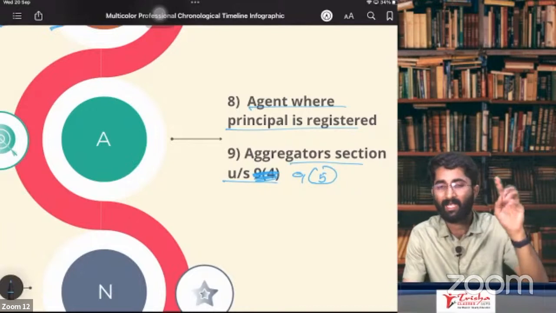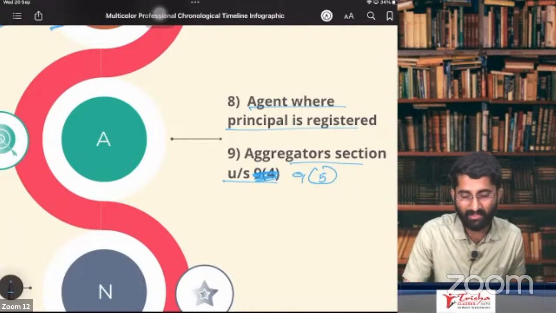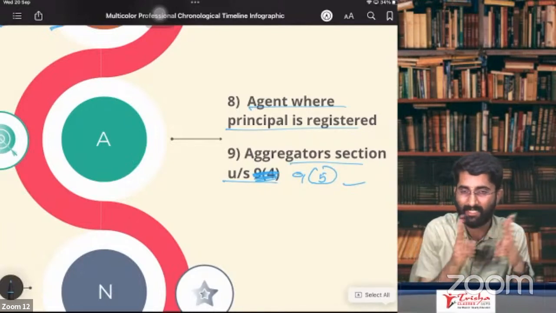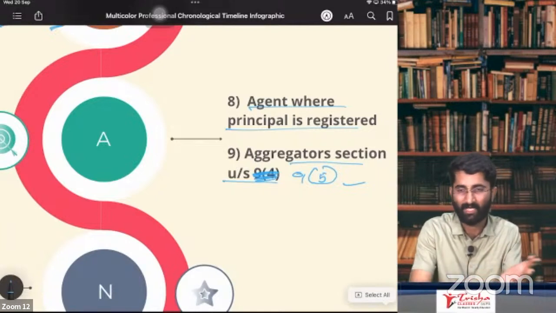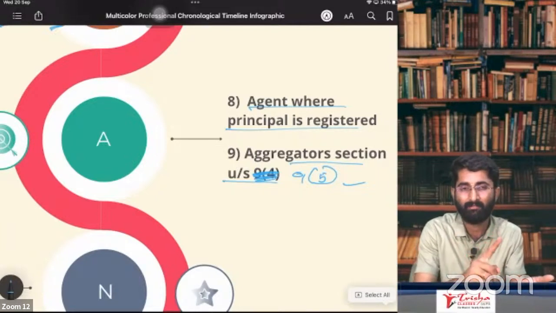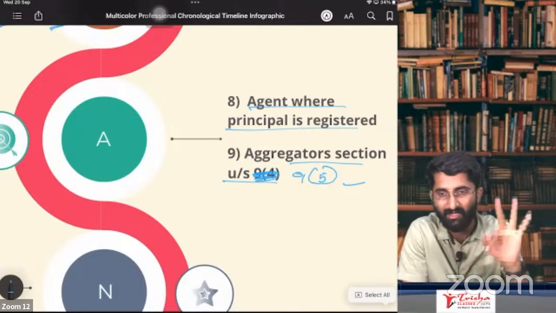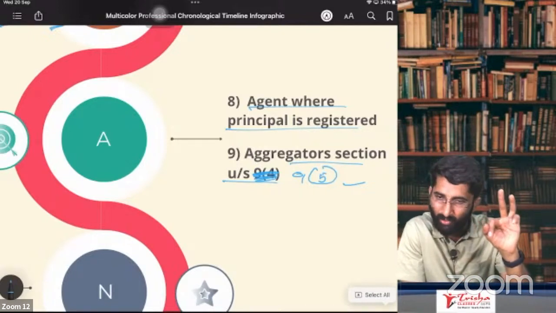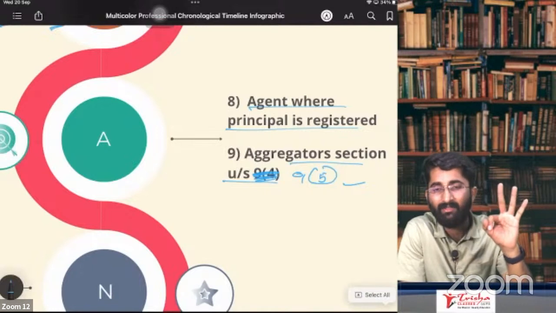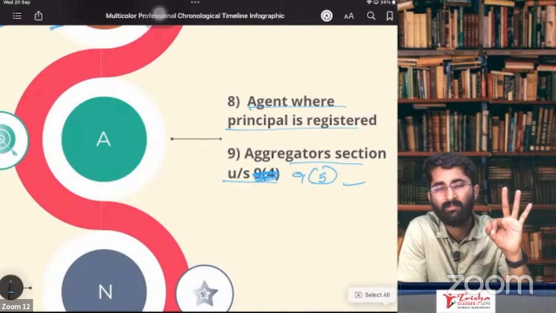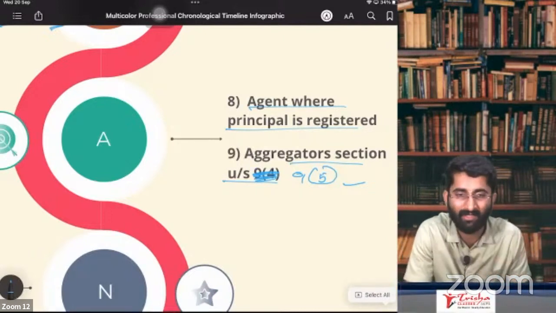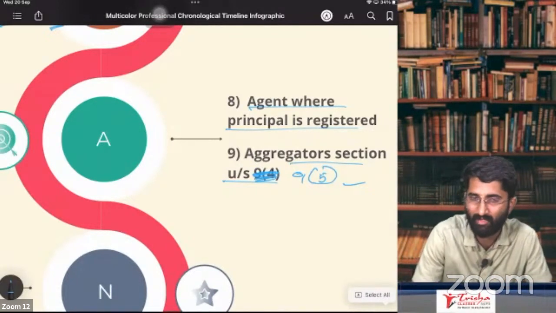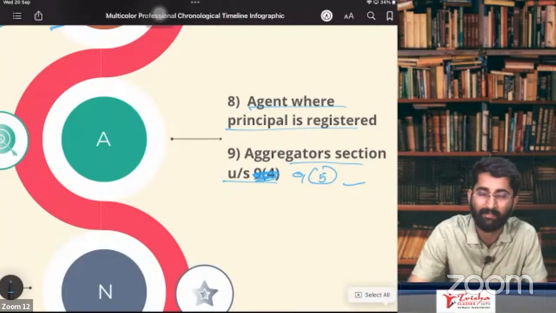Why compulsory registration? You will study about this in CA Finals. Right now I just gave you some idea. These three have to take compulsory registration because they are paying under RCM.